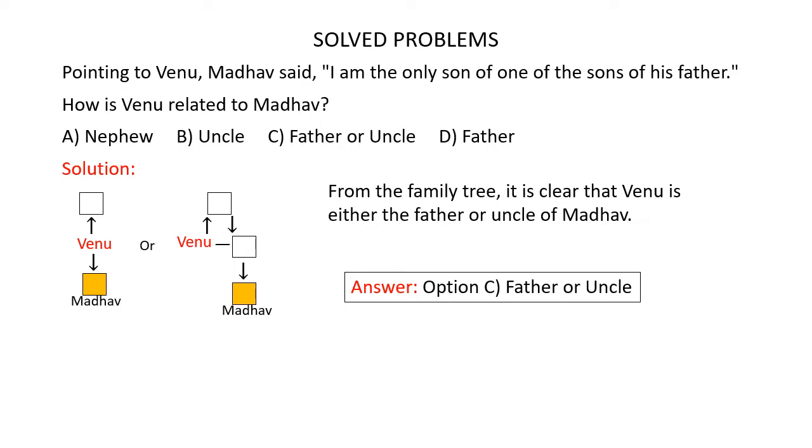So now we are asked to find how Venu is related to Madhav. In the first instance, Madhav is the only son of Venu. This means Venu is the father of Madhav. In the second instance, Madhav is the only son of Venu's brother. So Venu is the uncle of Madhav. So Venu could either be the father of Madhav or the uncle of Madhav. So the correct answer is option C, father or uncle.